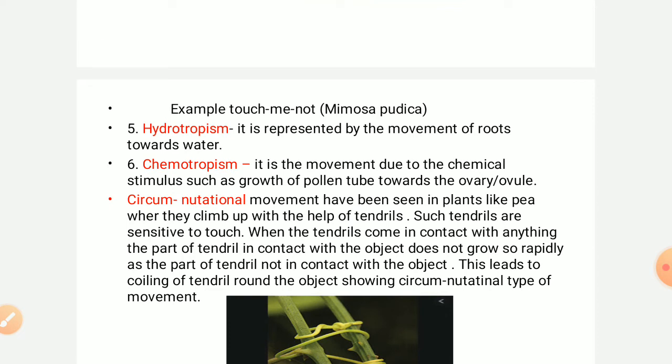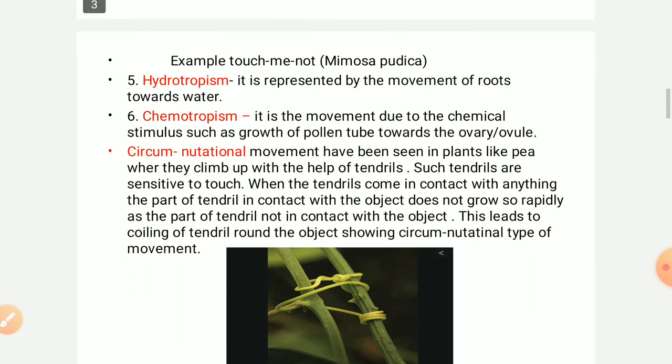The fifth type of movement found in plants is hydrotropism. Whenever the word hydro is used, it is for water. So the roots show movement towards the water, and this is also seen in several grasses. The sixth type of movement is chemotropism. Chemo implies a response to chemicals. This movement is generally seen where the pollen tube, after pollination, grows towards the ovary. So this type of movement is chemotropism.